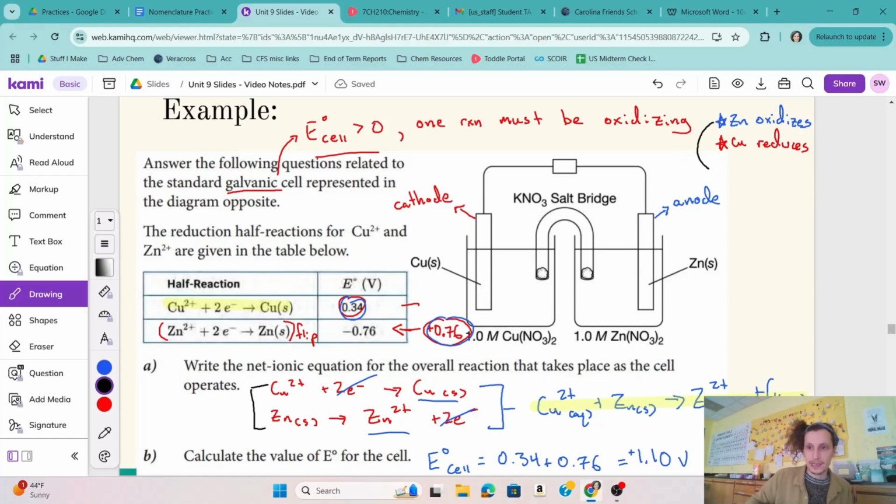Okay, so as zinc oxidizes, it produces electrons, which means that the electrons are flowing from the zinc. This is the flow of our electrons. Got our little e's. And why are they going towards the copper? Well, because the copper is reducing. In order to reduce your charge, you need some negative electrons. Up here, we would write our positive 1.10 volts, our overall E cell.